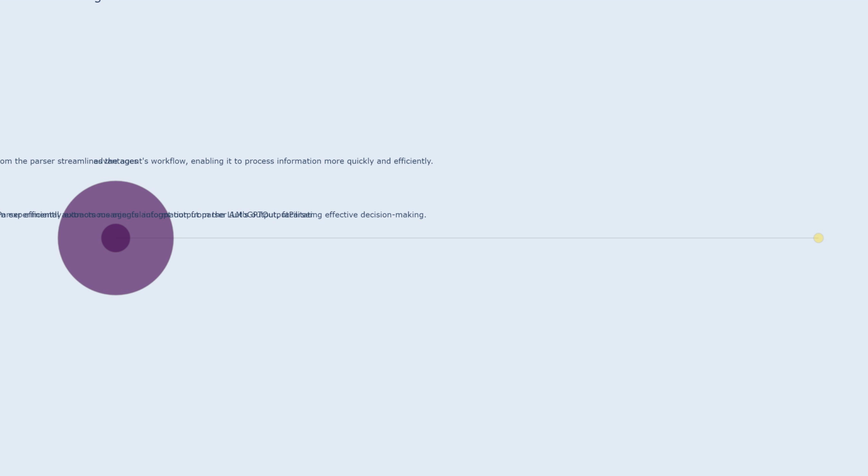For instance, if the agent is tasked with scheduling meetings, the parser can extract meeting times, attendees, and locations from the LLM's output and automatically create calendar events. This streamlined workflow allows the agent to efficiently manage its schedule and focus on other tasks.